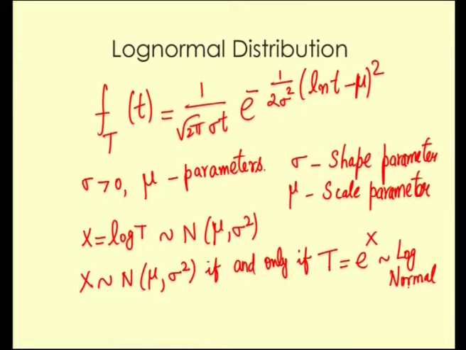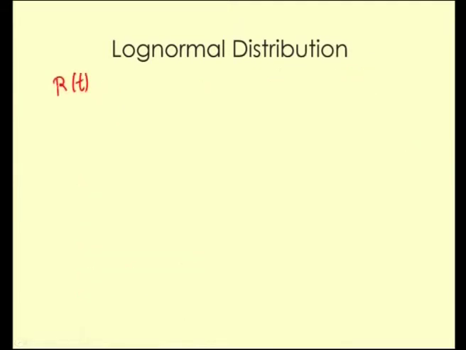Now, we will see the different functions, namely the reliability function R of t is given by 1 minus phi of log t minus mu by sigma, where t is greater than 0, we consider say non-negative values.